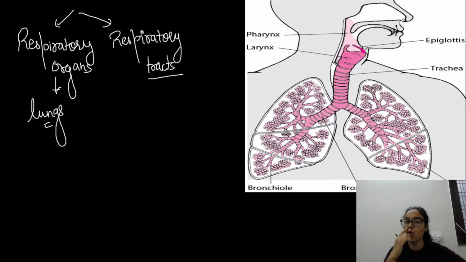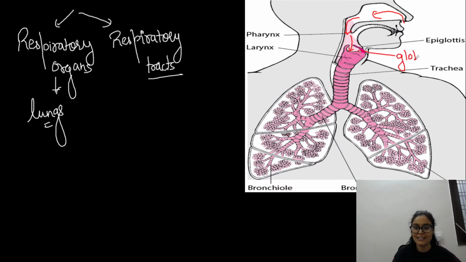As you can see, we have holes in our nose known as external nostrils, right? Through those nostrils, air would enter our nasal passage. This passage is known as the nasal passage. From there, it would enter the pharynx region. From the pharynx, it would enter this opening which is known as the glottis.